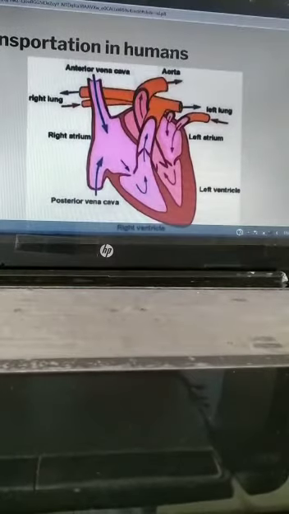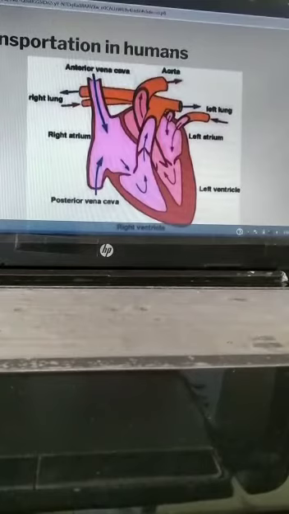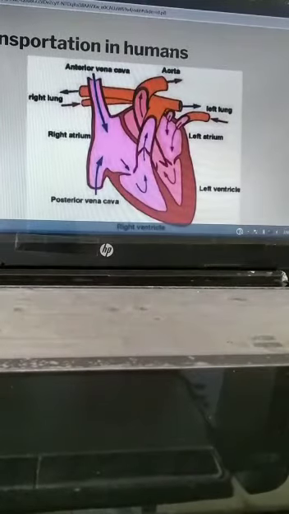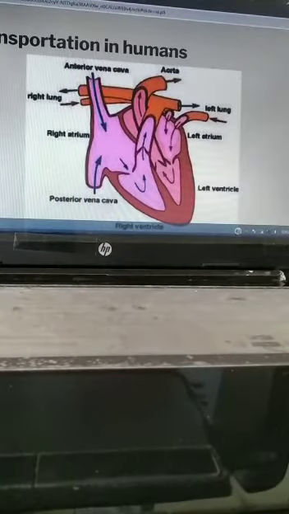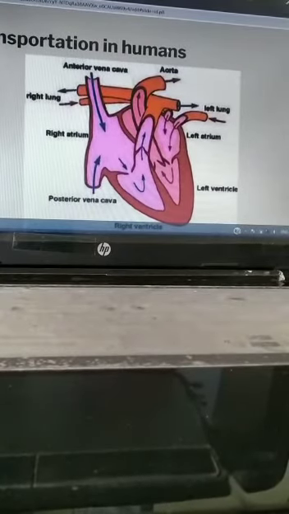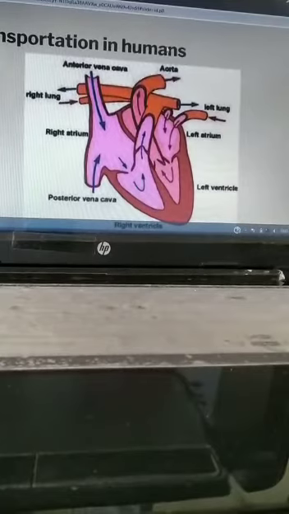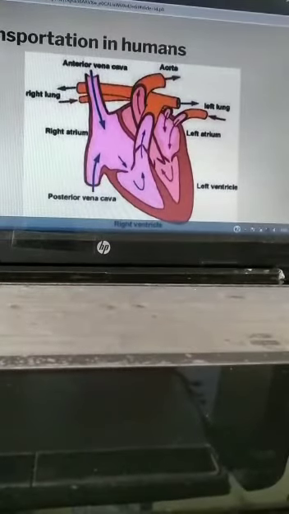Another artery called the pulmonary artery is connected to the right ventricle of the heart through another wall. The pulmonary artery carries deoxygenated blood from the right ventricle to the lungs.